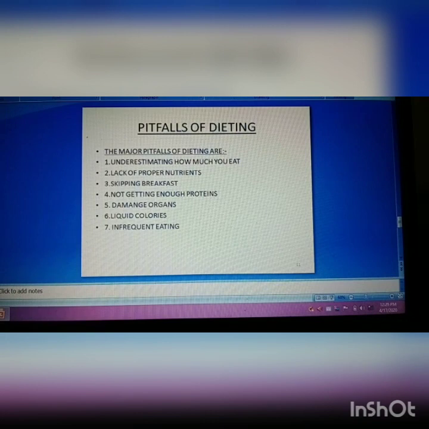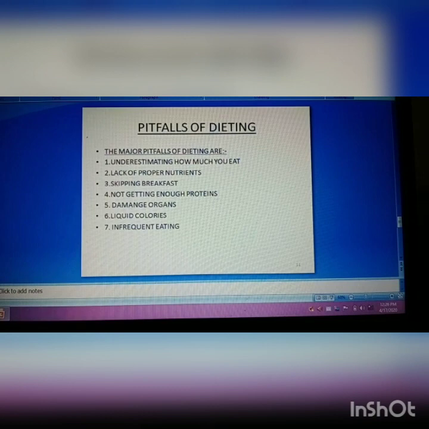Second is lack of proper nutrition. Dieting leads to limiting major nutrients. You cut out carbohydrates, fat, proteins and other nutrients. Try to understand the body needs all forms of nutrients to keep yourself healthy. Third point is not understanding the individual requirement. No two are alike. Every individual has different needs. We have unique biochemistry, food tolerance, nutrient needs, metabolic rate, activity level, etc. So without understanding an individual's need, following a particular dietary plan is really more harmful.